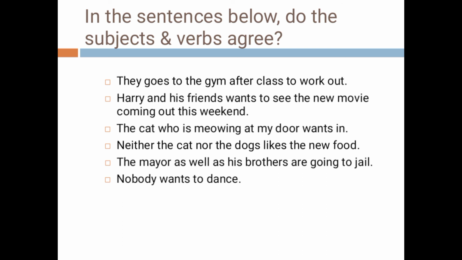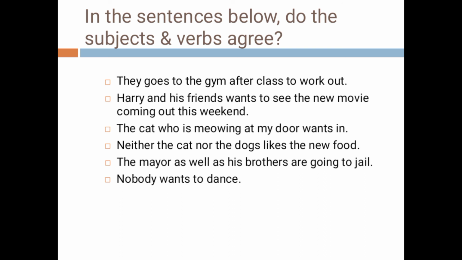Neither the cat nor the dogs likes the new food. Here the nearest subject is dogs, so the verb must be like. The mayor as well as his brothers are going to jail. When we use as well as, we take the nearest subject, brothers. So brothers are going to jail is correct.